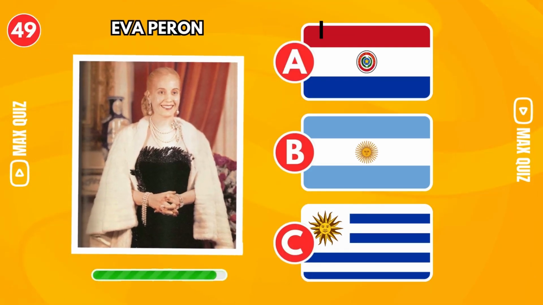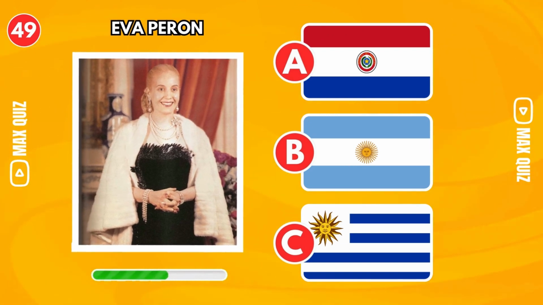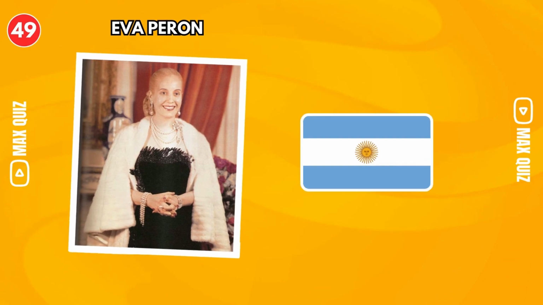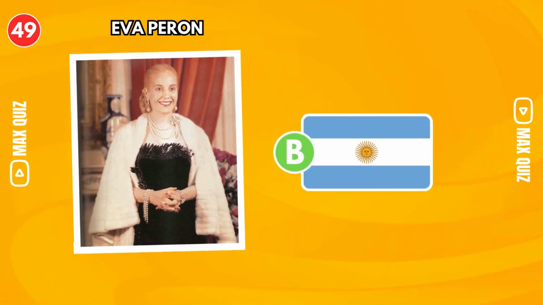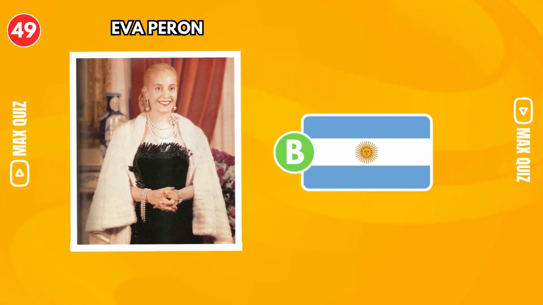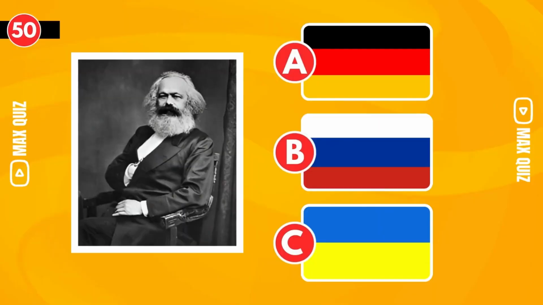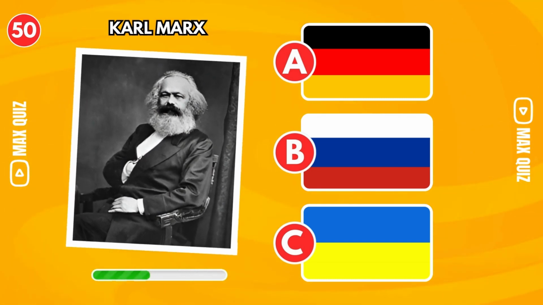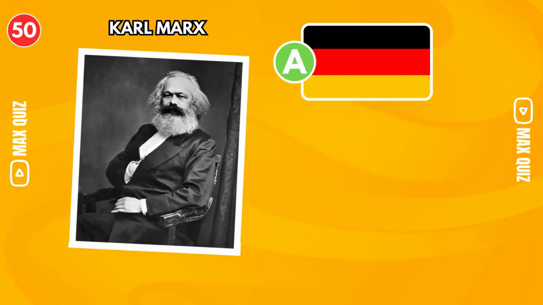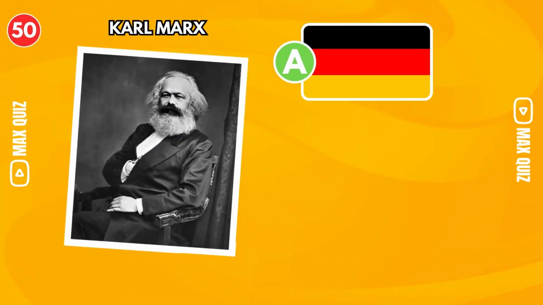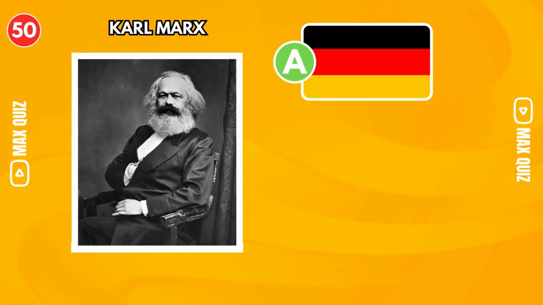Eva Perón. Argentina. Eva Maria Duarte de Perón, better known as Eva Perón or Evita, was an Argentine actress, politician, and social figure. Karl Marx. Germany. Karl Marx was a German philosopher, economist, sociologist, journalist, historian, and socialist revolutionary.